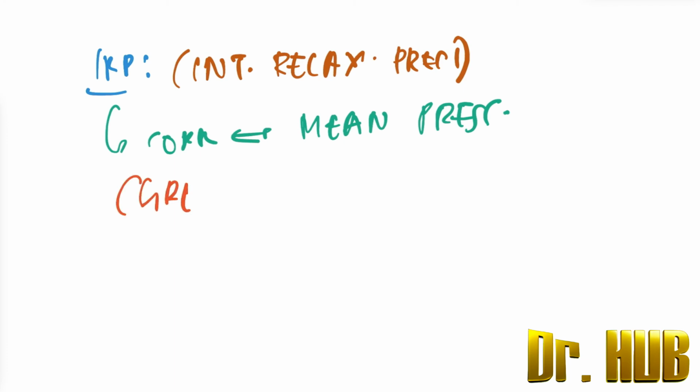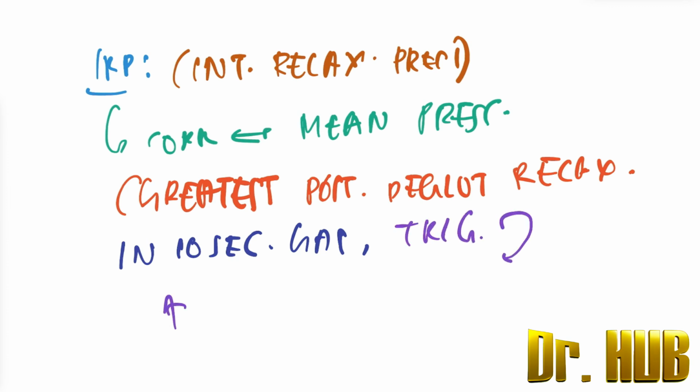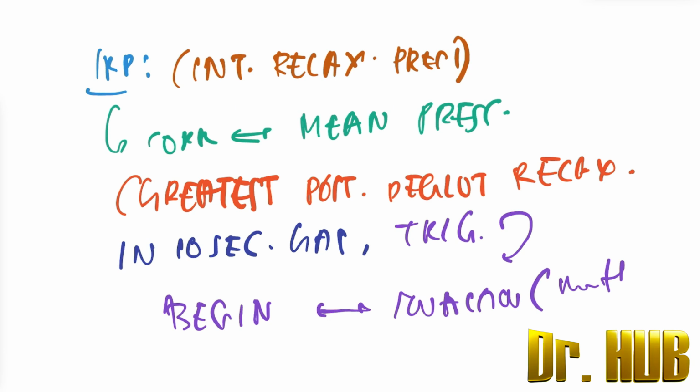This is in a 10 second window, and it is triggered at the beginning of a swallow. So this is FMGE.